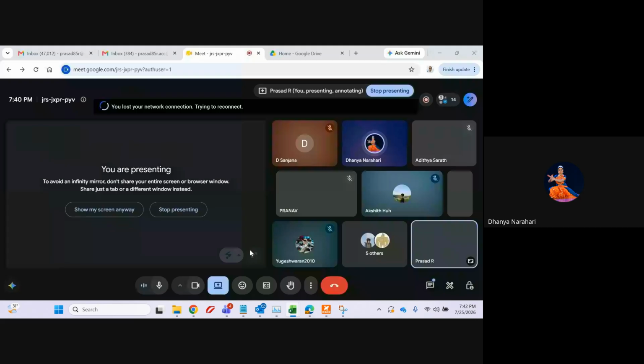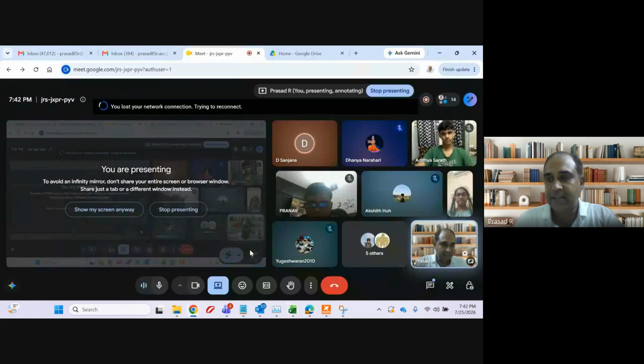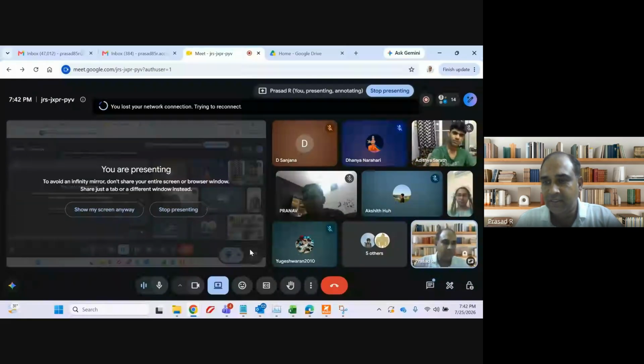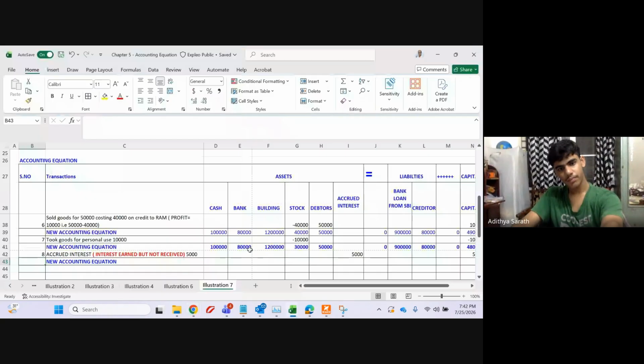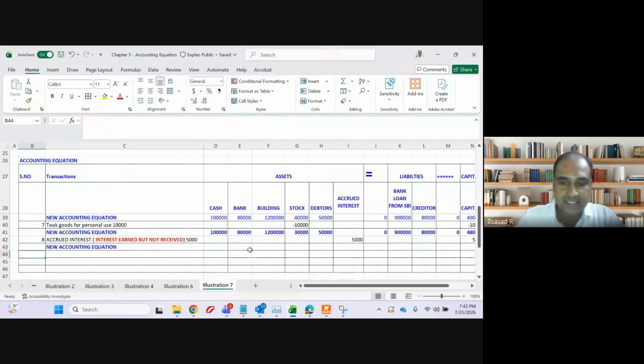No, sir. Mark this transaction also as important. This is the first time this transaction has come for discussion. Whenever something comes up for the first time, when you revise, you have to revise this also. Clear? Ninth transaction. Any doubt in accrued interest, guys?